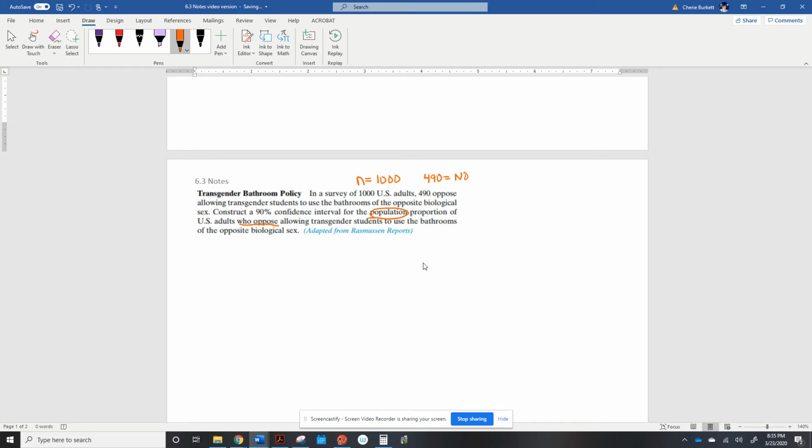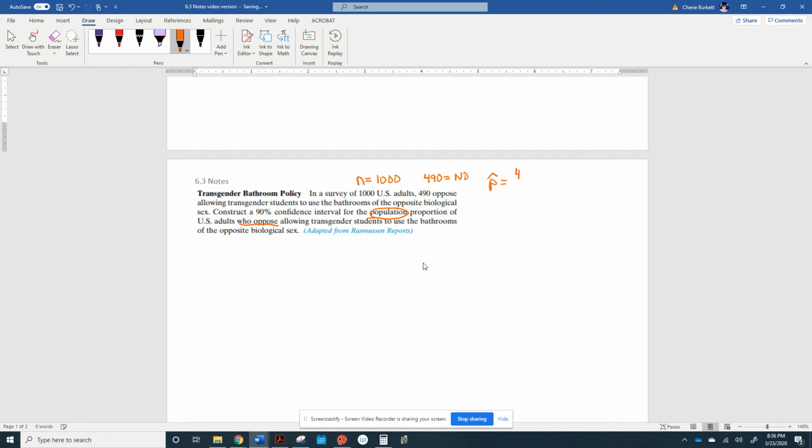So what they're saying is, okay, if 490 out of 1,000 said no, how many out of all US adults would say no? So we're using this sample to make a prediction about the proportion. That's why this is a confidence interval. We're using a sample to make a prediction about the population. So this right here is our p hat. Our p hat is the proportion of the sample.